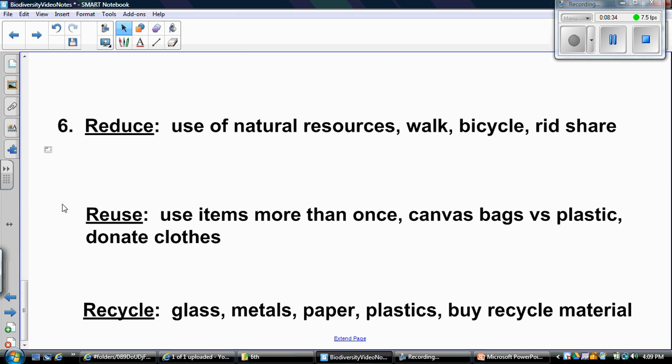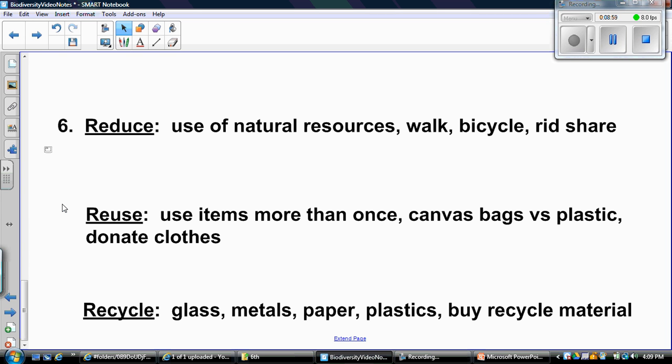So the last thing I want to end with is what humans need to do so that we can stop harming our ecosystems. So we've got the 3 R's: reduce, reuse, and recycle. So reduce is the use of natural resources. So when we talked at the beginning of the year, turning away from non-renewable resources like fossil fuels and using more renewable resources as a source of energy.